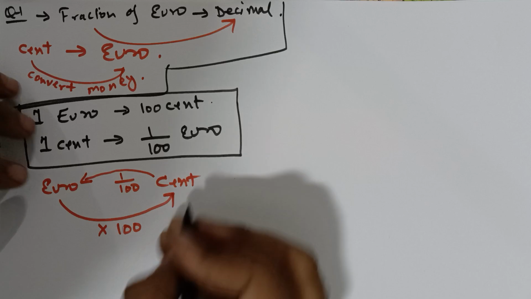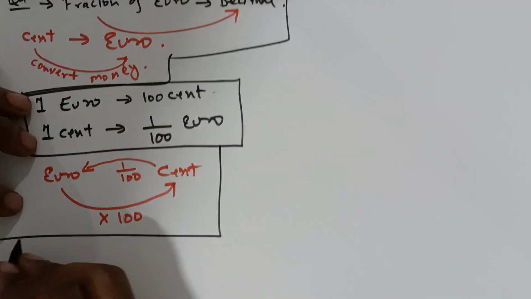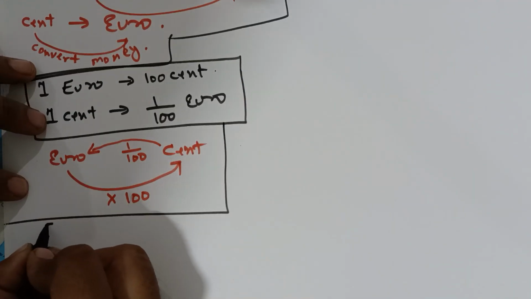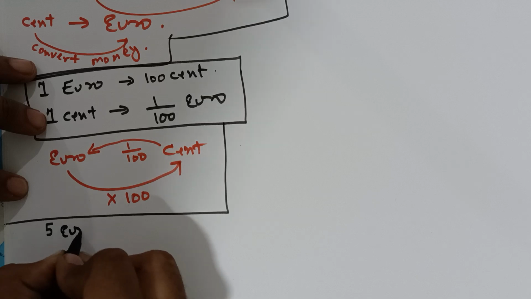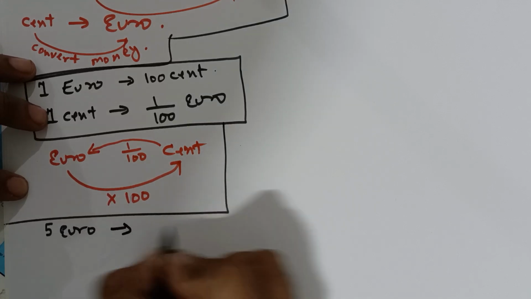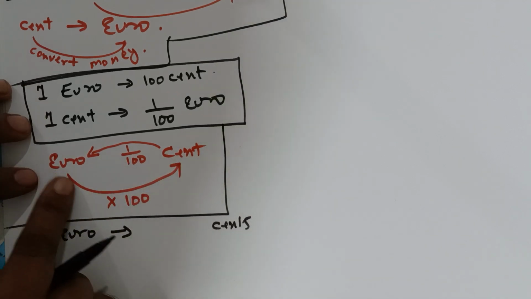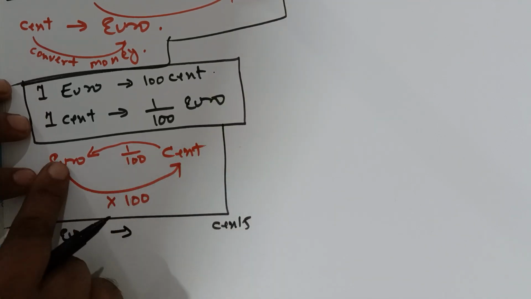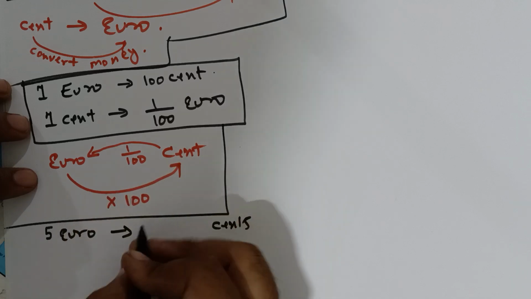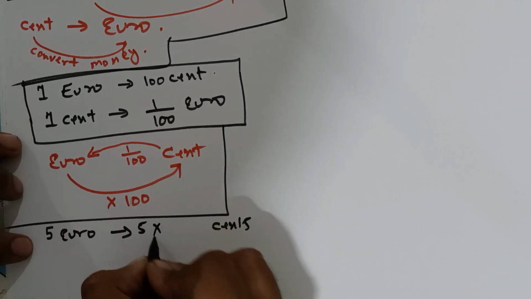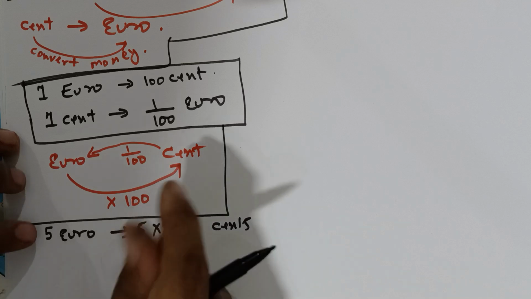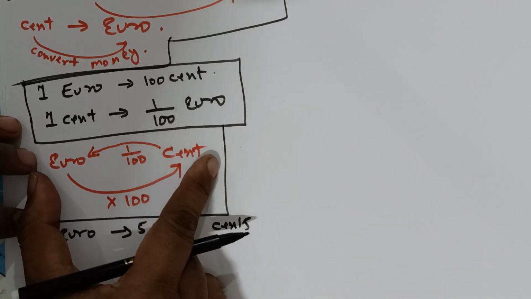See, for example, if you have 5 euro and you have to convert into cent. So euro to cent, this arrow is going euro to cent, multiply by 100. So write 5 here and multiply by 100. This is a very easy chart.